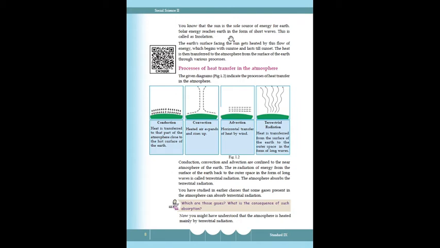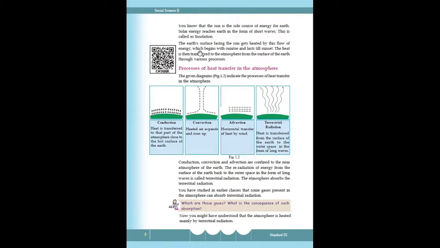Solar energy reaches the earth in the form of short waves. This is called insolation. The distance between the sun and the earth is about 150 million kilometers. Solar energy reaches in the form of short waves. This is called insolation. And the earth's surface facing the sun gets heated by this flow of energy.